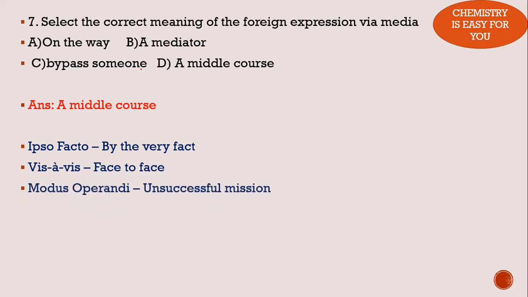Another one is modus operandi, or unsuccessful mission. And the fourth one is per capita, per head. So these four you can write down for the time being. I'll be doing more questions and giving you more information in the coming videos. These are very important and prominent foreign expressions used in our day-to-day life. So you can write these down.